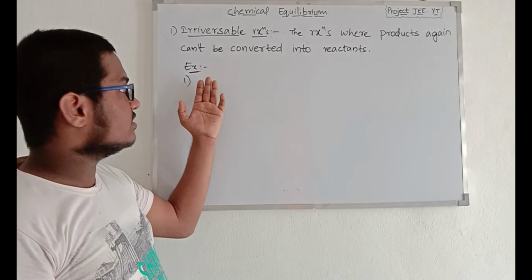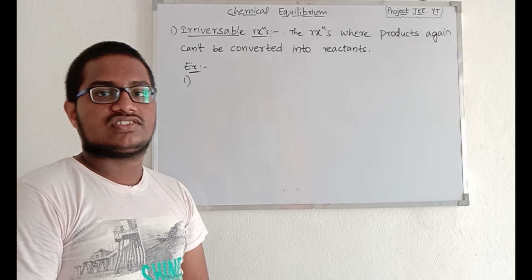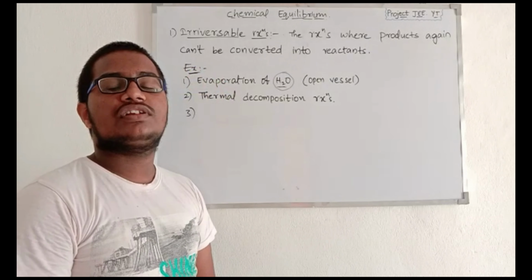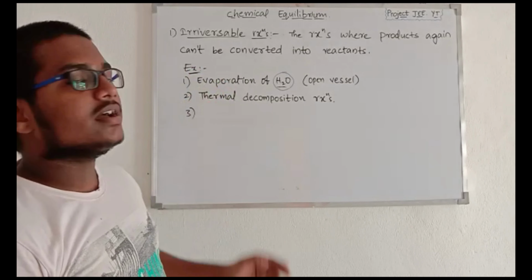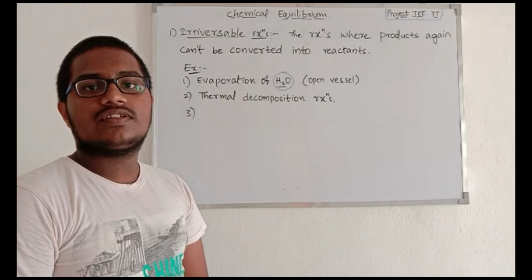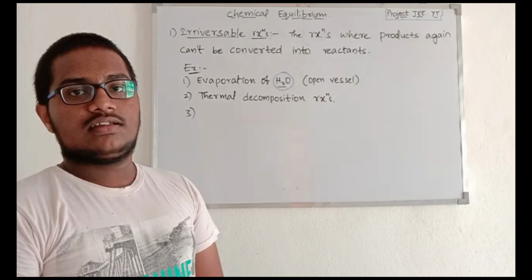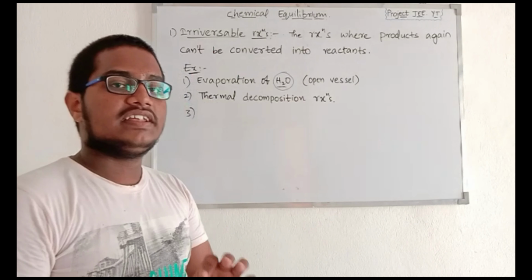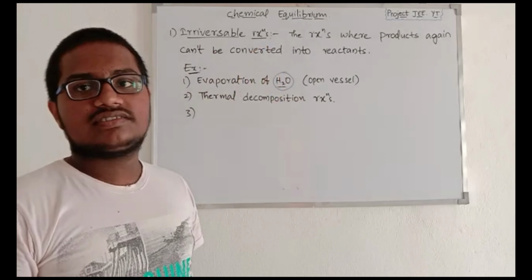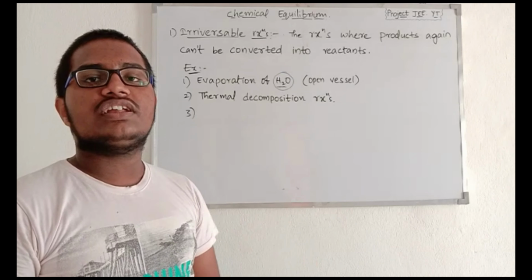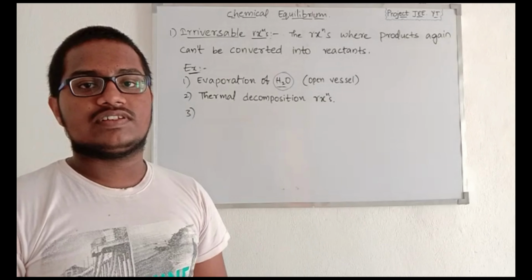So let's discuss some examples of irreversible reactions. The first example of the irreversible reactions is evaporation of water in an open vessel. So mainly we have to keep a point in our mind, that is, the irreversible reactions mostly occur in an open vessel and the reversible reactions mostly occur in a closed vessel.